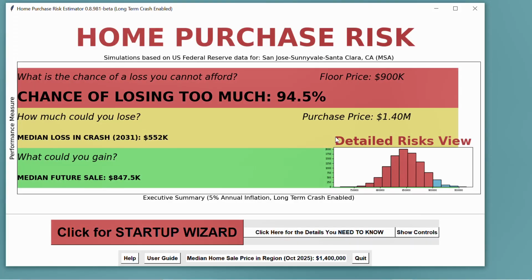Here are the results. The chance of losing too much is almost 95%, very high. In this detailed view, you can see the red bars indicate the sale of the house is too low. It's lower than the $900,000 floor price in inflation-adjusted terms. So the risk here is very large. What can this buyer or seller do differently?